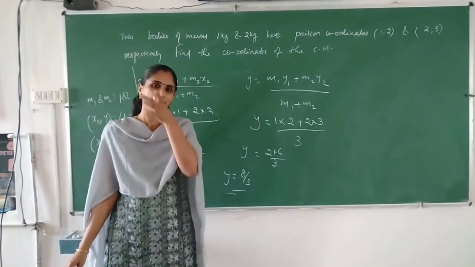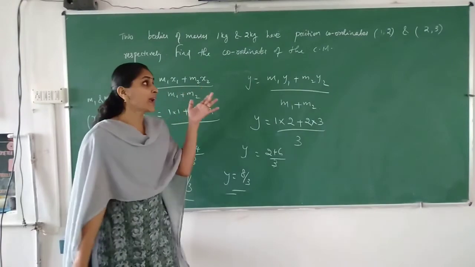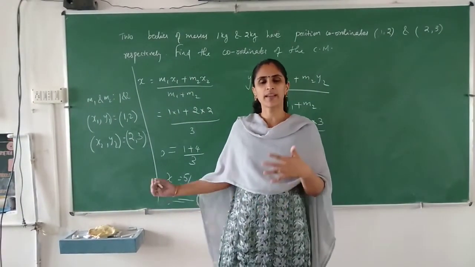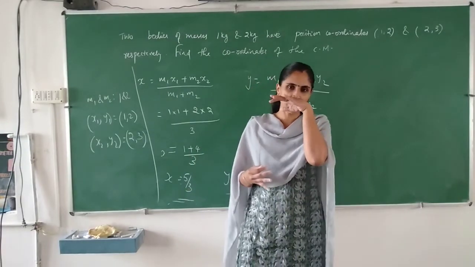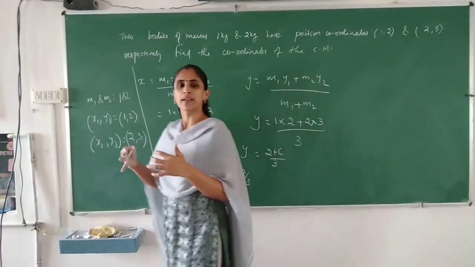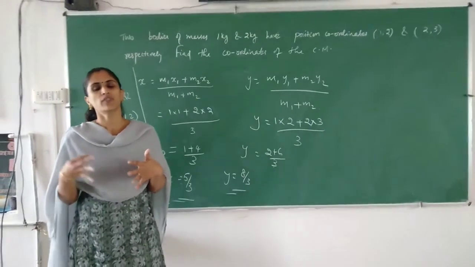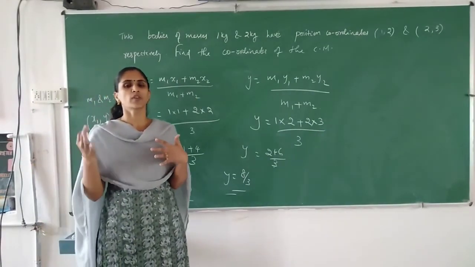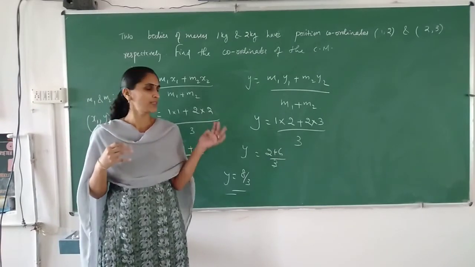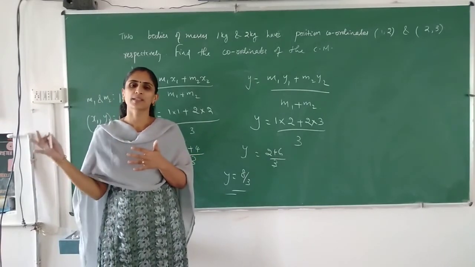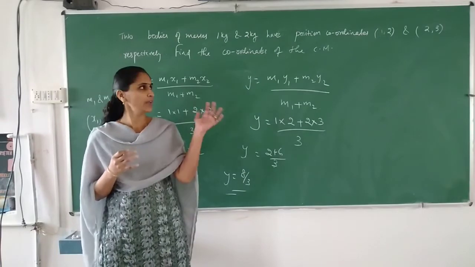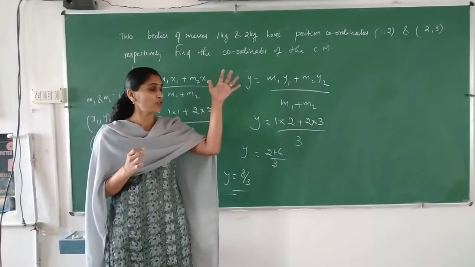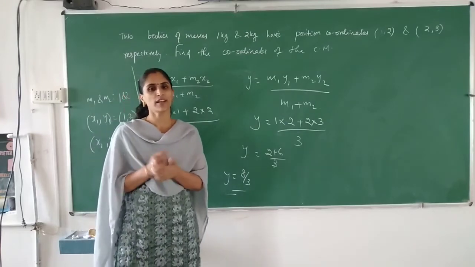If it is a three particle system, also same method you can use, and instead of xy coordinate, if xyz is given, same formula: m1 x1 plus m2 x2 plus m3 x3 divided by m1 plus m2 plus m3. Similarly, z coordinate also, m1 z1 plus m2 z2 plus m3 z3 divided by m1 plus m2 plus m3 can be calculated. So instead of coordinates, if position vector is given, what you have to do?